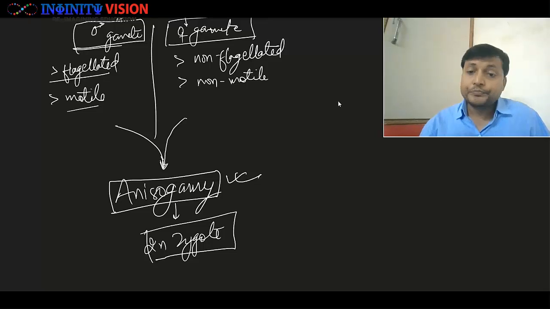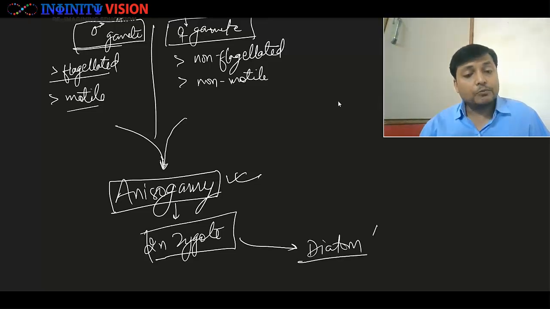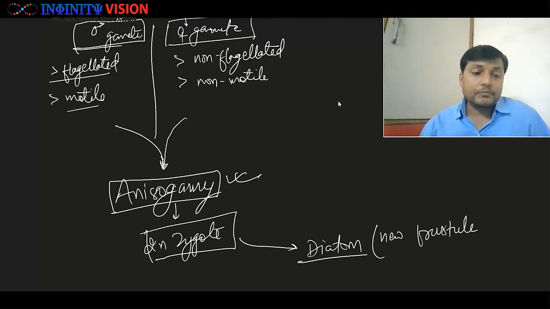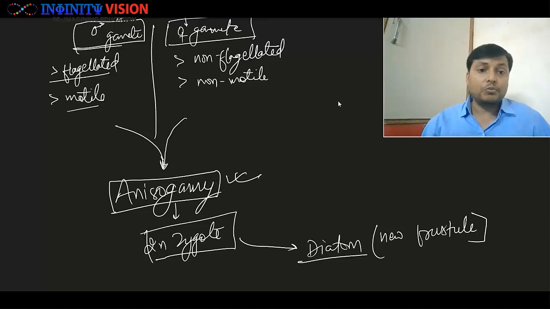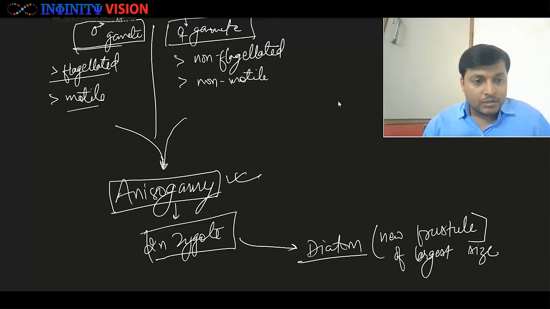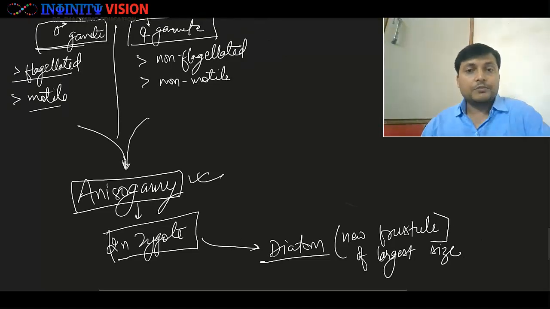And this 2n zygote will again grow into a new diatom. And this diatom will form a new frustule, and this will be the frustule of largest size.